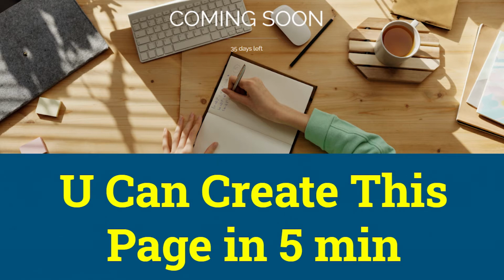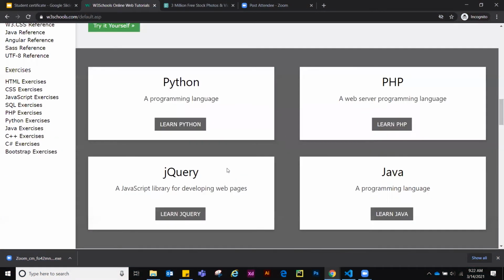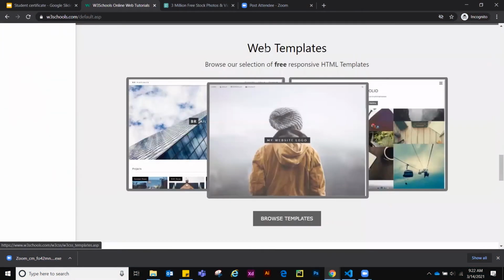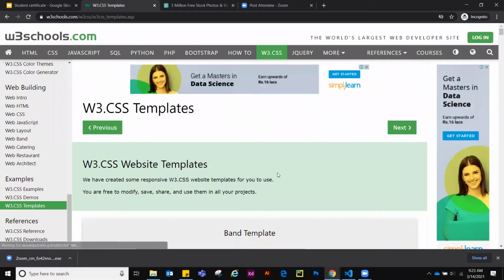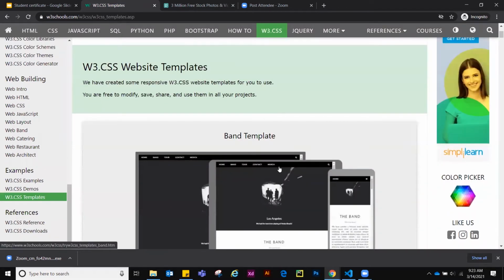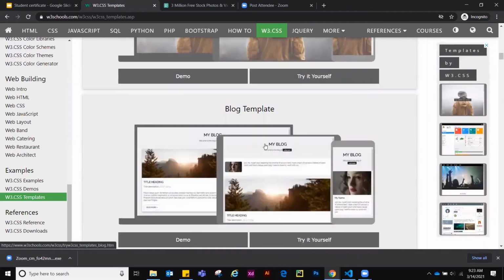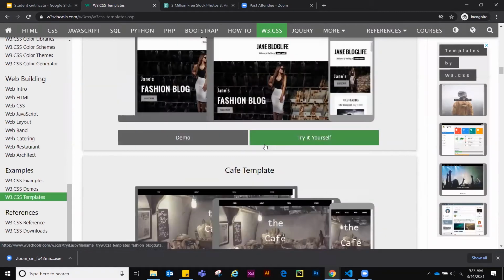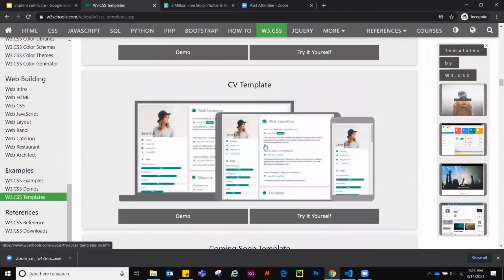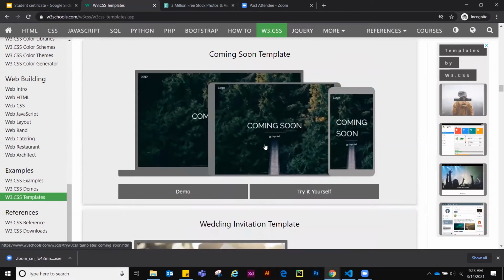So look closely. This is the W3Schools homepage. Now you can scroll down and you will come to the section Web Templates. Is it clear? Now click on Browse Templates. So what is this? They give us some free templates, right? See, all these templates are available at your disposal, free of cost. So choose any template, whatever you like. Like that, I have taken this template last day, right? And these templates are fully responsive.